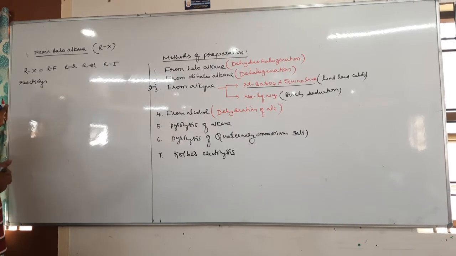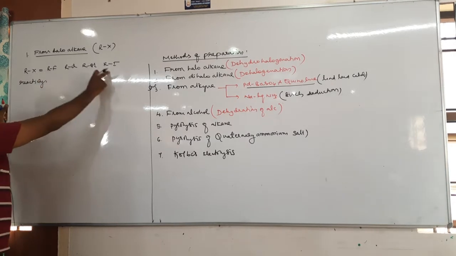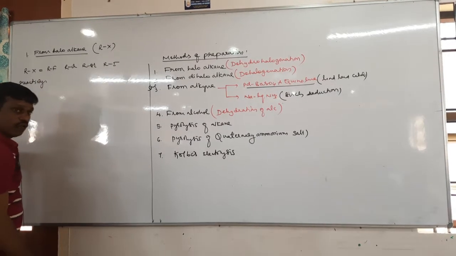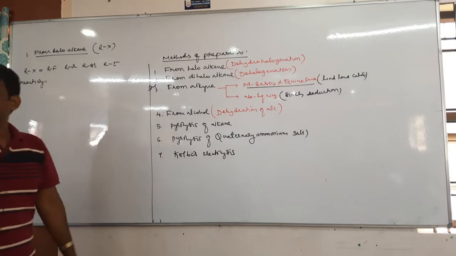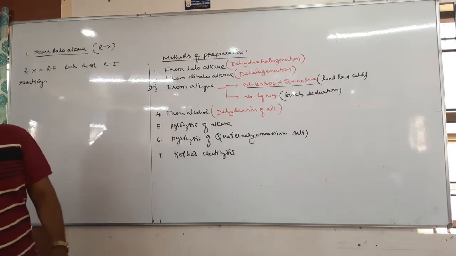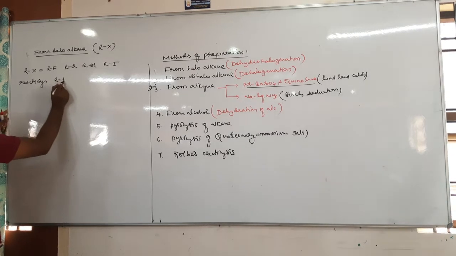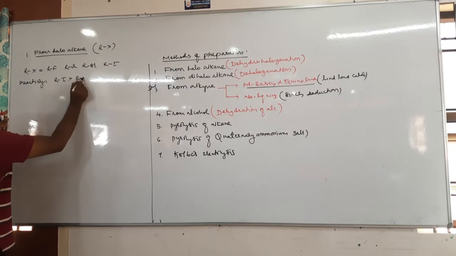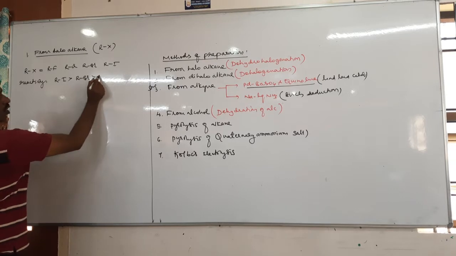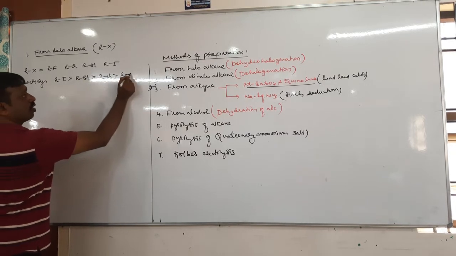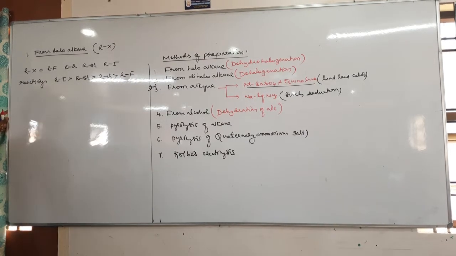Obviously RI, because from RF to RI bond length increases. When bond length increases, bond breaking energy decreases. Which bond can be broken easily? RI. Therefore RI is more reactive compared to all the remaining ones. RI greater than RBr, RCl, then RF. It is the order of reactivity of different haloalkanes.